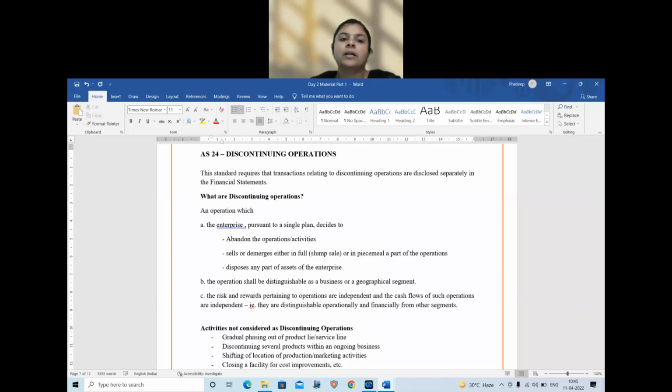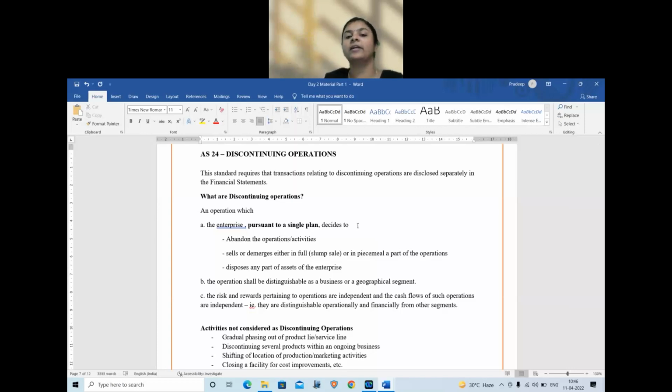Okay. Now, what is a discontinuing operation? So this standard is going to speak about what is this operation and what is the disclosure relating to this operation. That's all. So what are discontinuing operations? Operations are nothing but the activities carried on by the enterprise in the course of business. Now a discontinuing operation is those operations, number one, which the enterprise, which is the organization, pursuant to a single plan, this point is relevant, pursuant to a single plan, decides to abandon the operations or activities, sell or demerger,